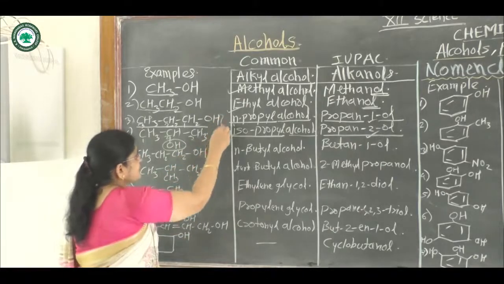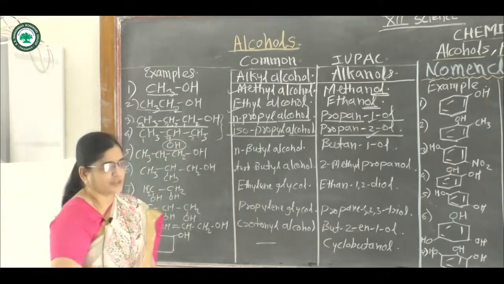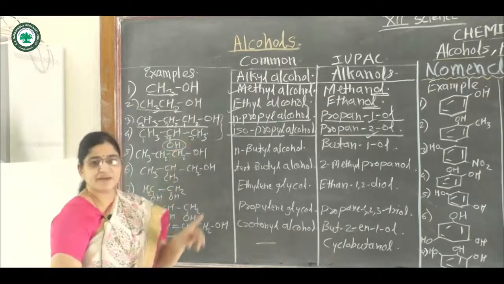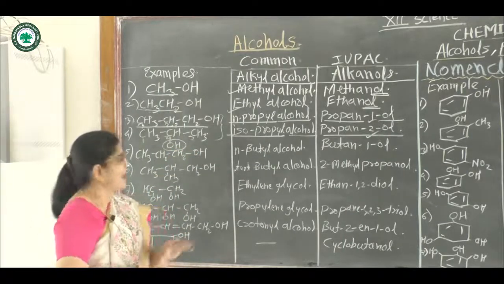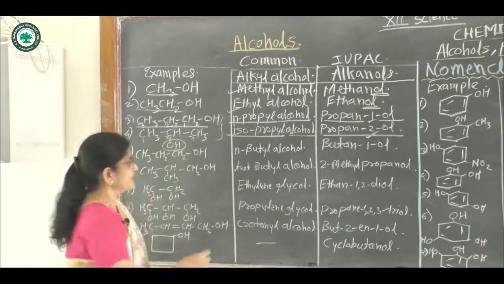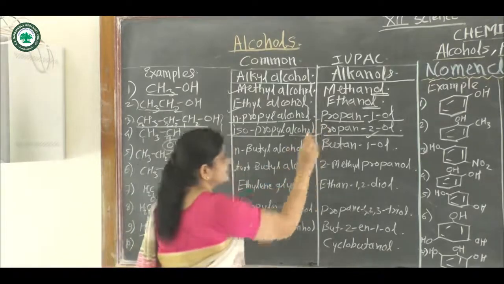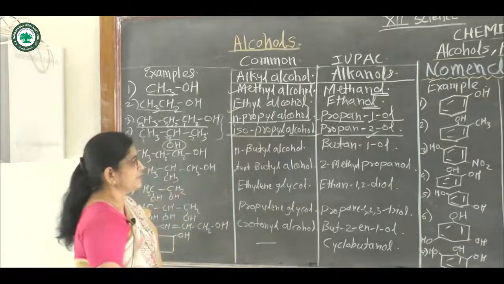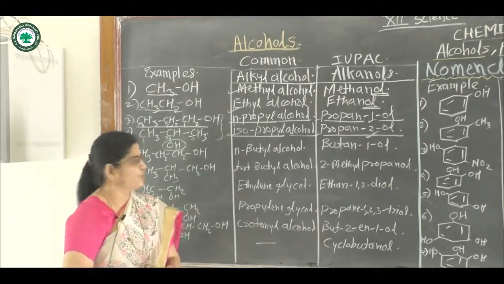Again, these two examples are isomers of each other. Isomers means compounds having the same molecular formula and different structural formulae. Hence these are isomers. The names of these compounds are different, that is propane-1-ol and propane-2-ol.